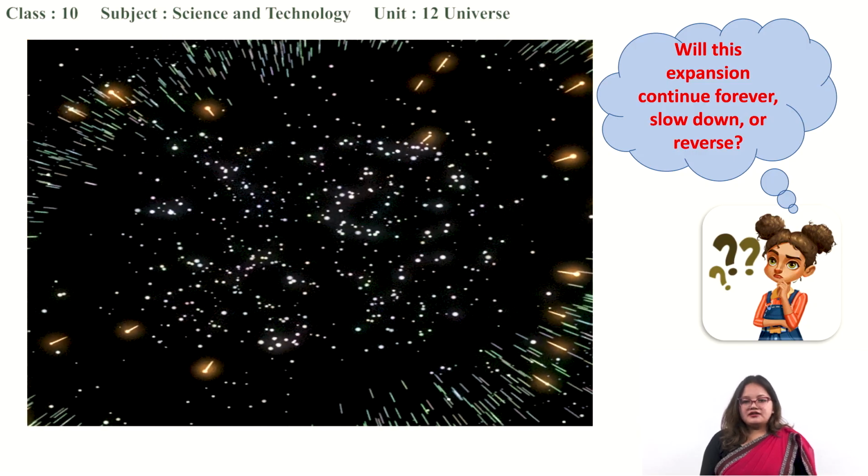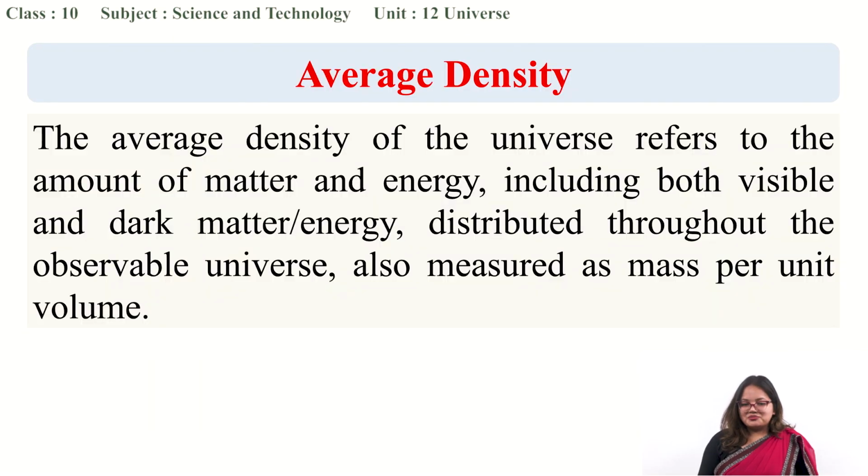Before entering there, let's know about some terms here. Firstly, the average density of the universe. Basically, the average density of the universe refers to the amount of matter and energy, including both visible and dark matter or energy, distributed throughout the observable universe, also measured as mass per unit volume.